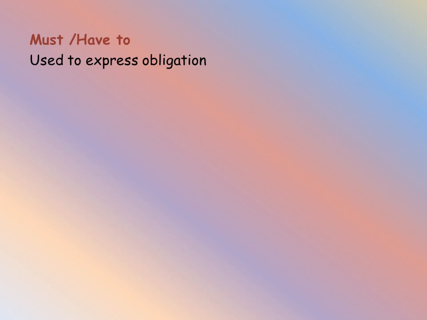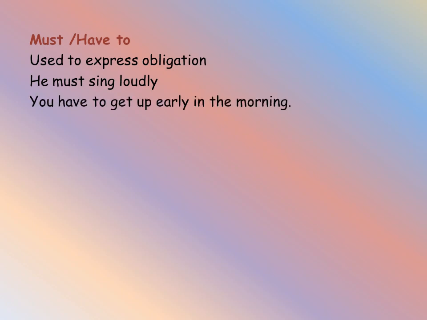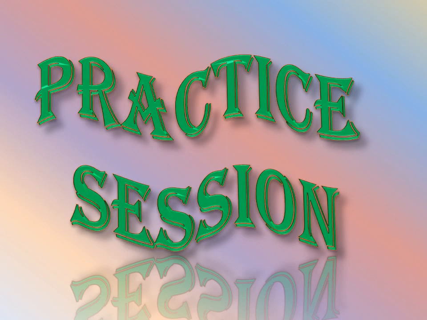The next one is must or have to. It is used to denote obligation or duty. The example is: he must sing loudly. And the next one is: you have to get up early in the morning. Have to is used as an order rather than a guideline. Let us practice for better understanding the concepts. Let us start our practice session.